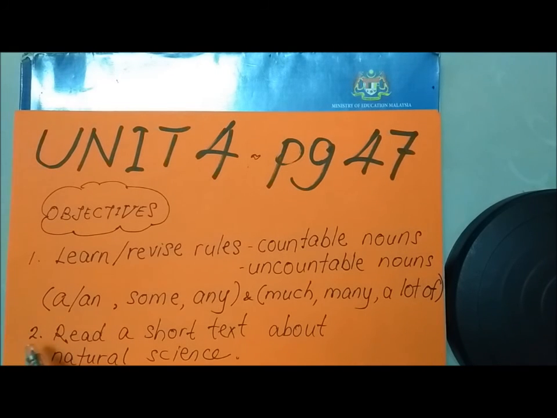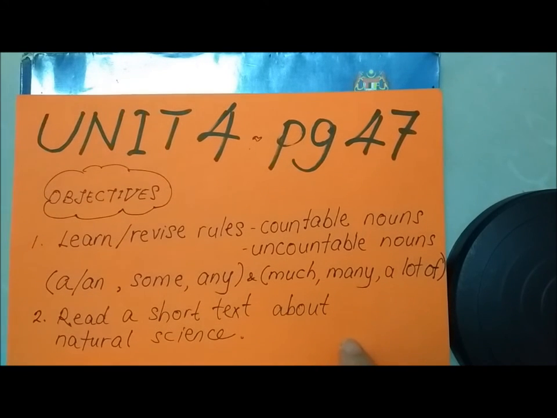We are going to touch on a or an, some, any, and much, many, a lot of. So we are going to use these for the countable nouns and uncountable nouns. As for objective 2, you are going to read a short text about natural science. Well, definitely there will be more than that. So let's go for the lesson now.